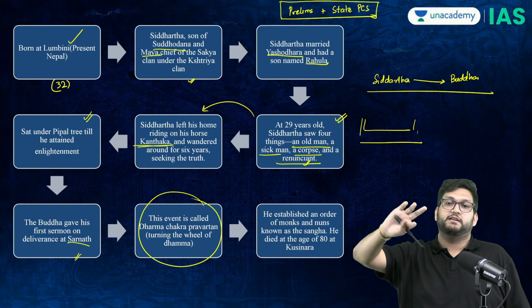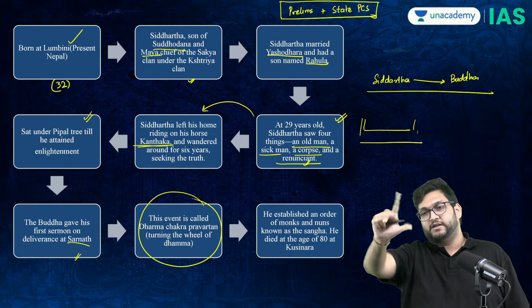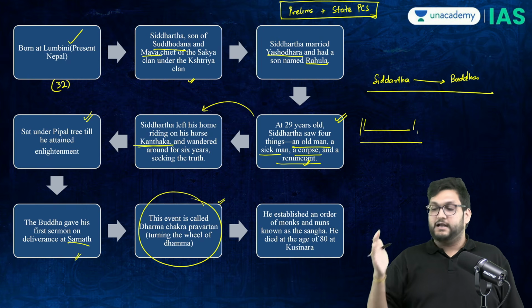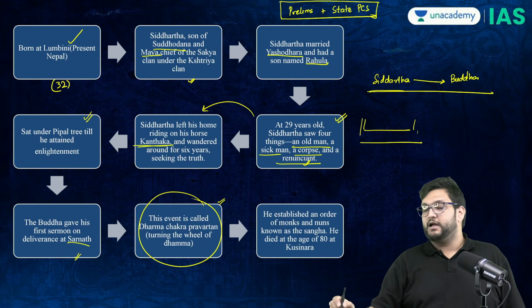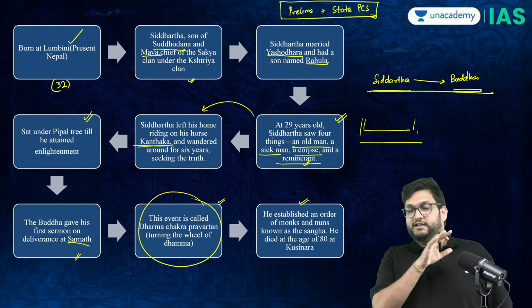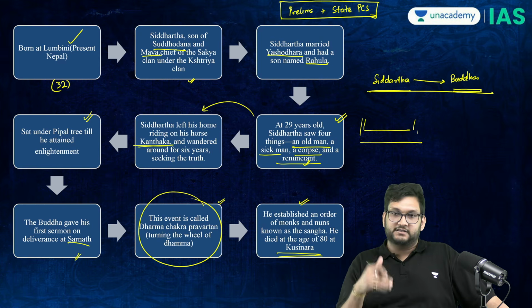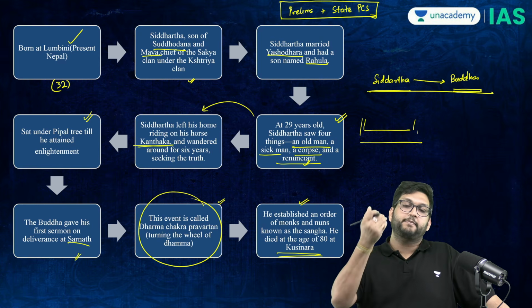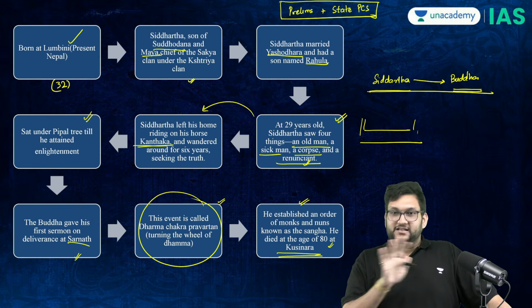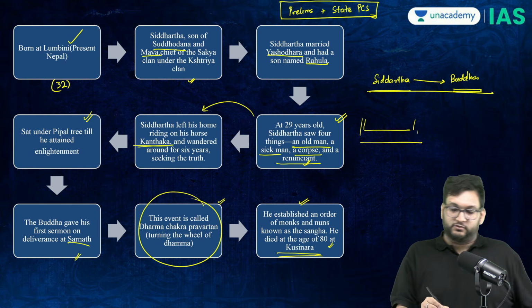Language is different, Sanskrit and Prakrit. The wheel of Dhamma has now changed or moved, and it is in this moment that Siddhartha becomes Buddha, the enlightened one. He will then, between the age of 29 to 80, spread the message of Buddhism, and he will die at Kusinagar at the age of 80. This is basically the main, this is called the backstory.